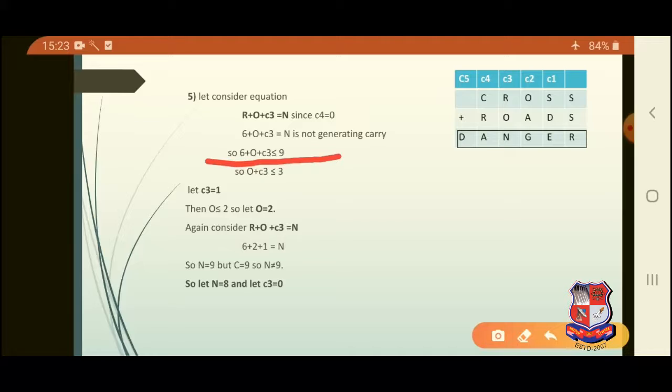And that means the probable values which O can have are 0, 1, 2. O cannot have the value 0, 1 is already taken. So the value which is left for O is 2. That means O is 2.